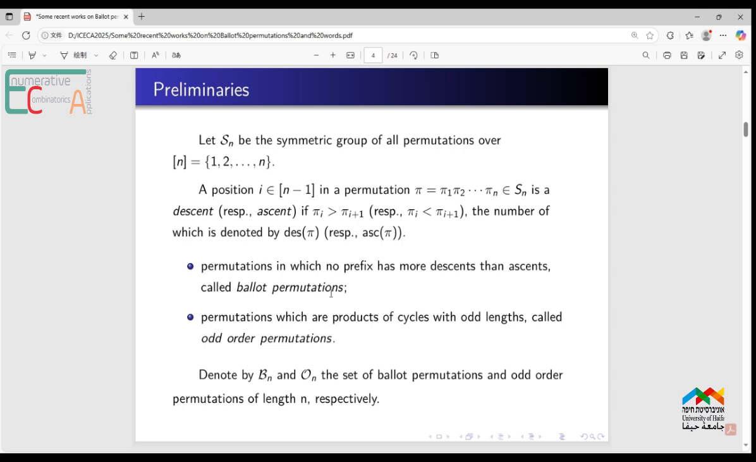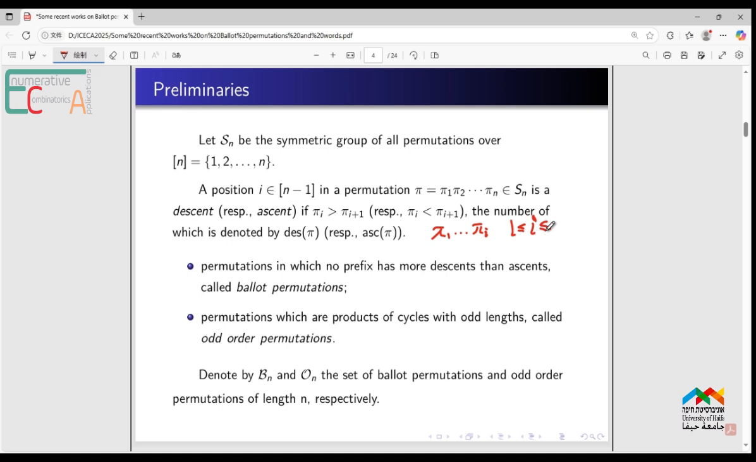A Ballot permutation is a permutation in which no prefix has more descents than ascents. A prefix means pi_1 to pi_i, where i is from 1 to n. No prefix has more descents than ascents means that for every prefix of pi, the ascents are no less than the descents.